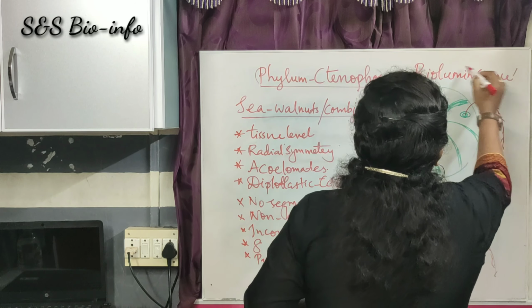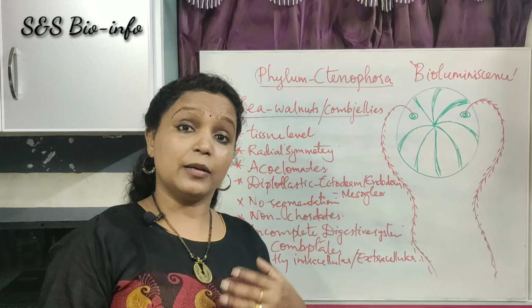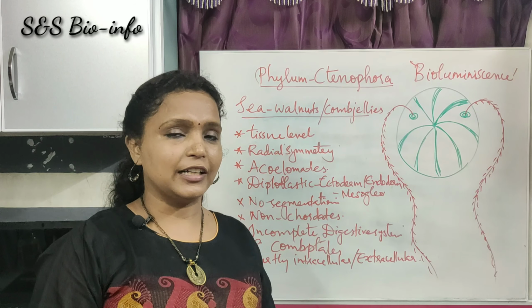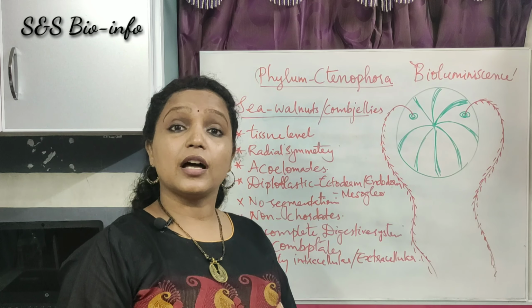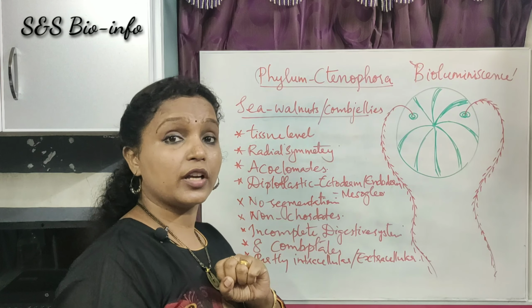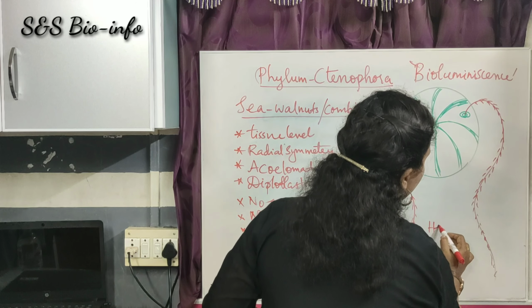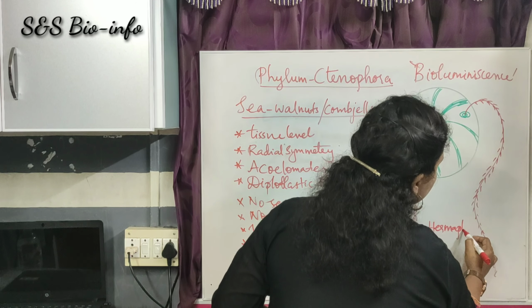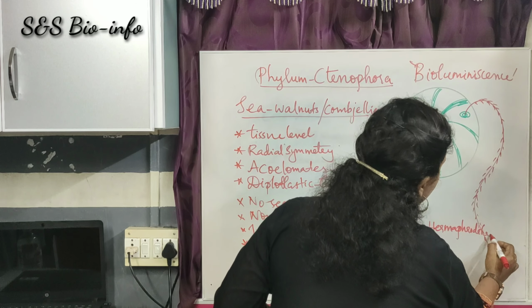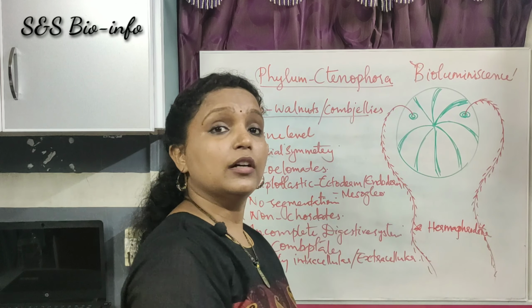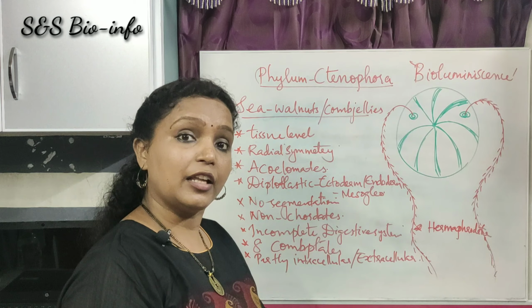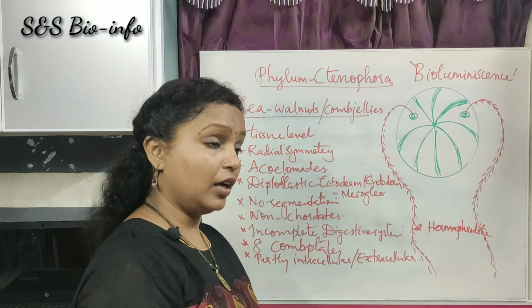Okay, now let's study the reproductive features of the phylum Ctenophora. These animals are hermaphrodite. Both sex organs are present in the same organism. The next one, fertilization is external. That means it takes place outside the body in the water.